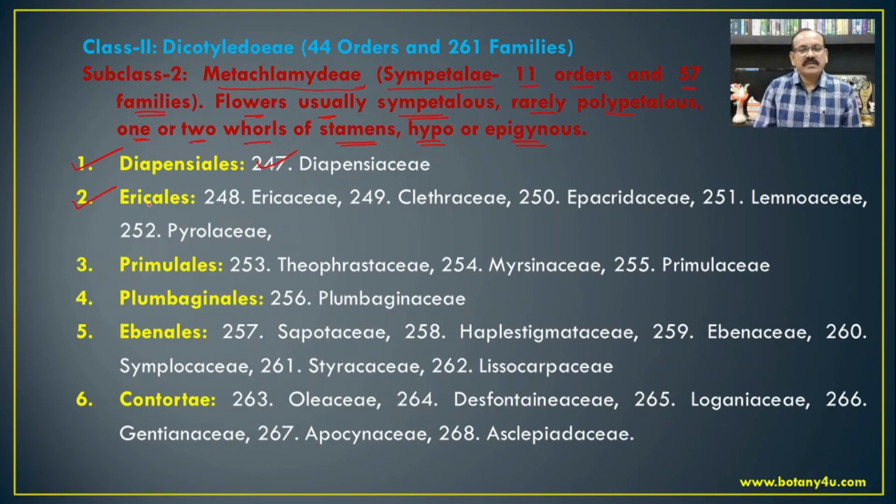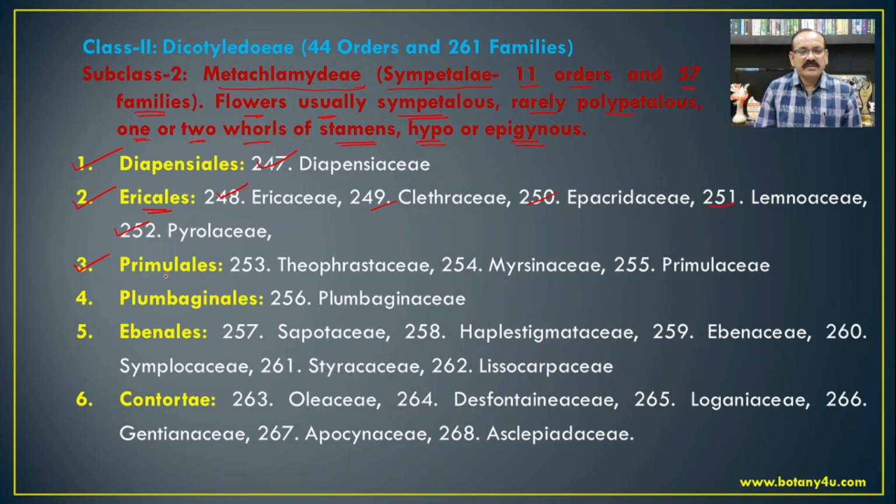The second order, that is Ericales, includes Ericaceae, then Clethraceae, Epacridaceae, Lennoaceae, and Pyrolaceae.